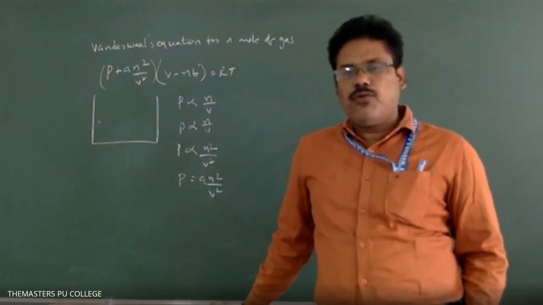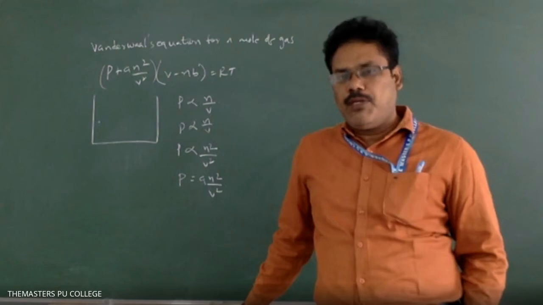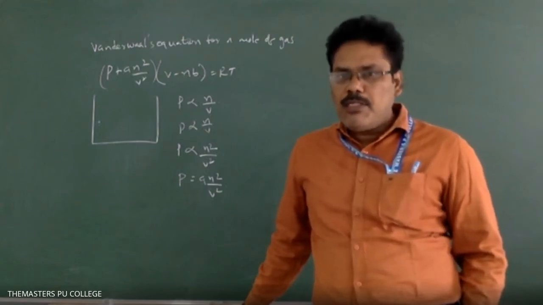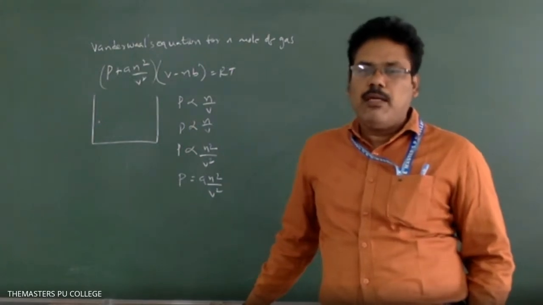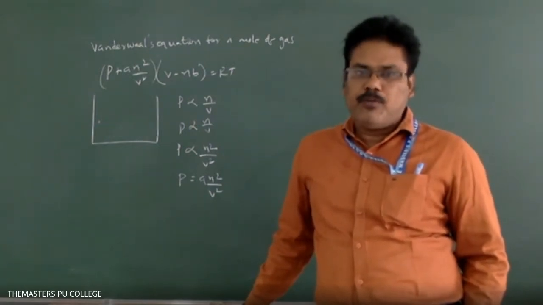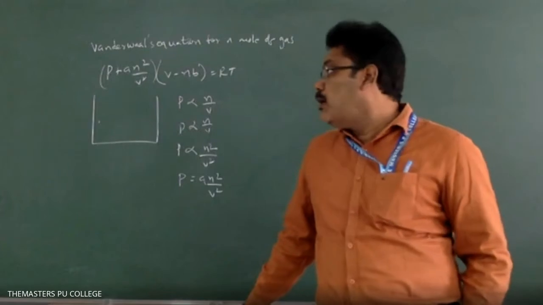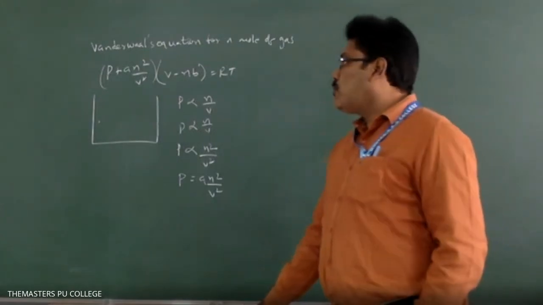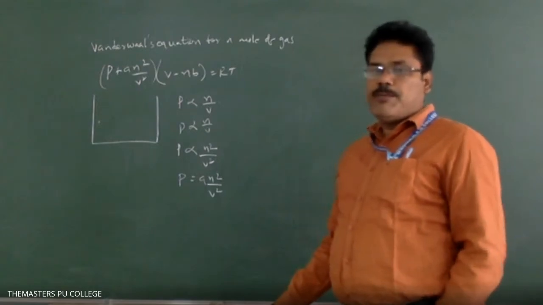If the gas is showing negative deviation, that is Z less than 1. If the Z value is greater than 1, it will show positive deviation. Okay, so that can be derived from the van der Waals equation. We have shown that. So now let's see molecular speeds.